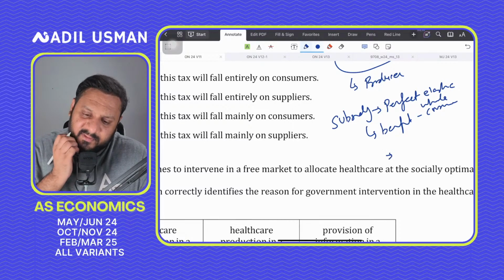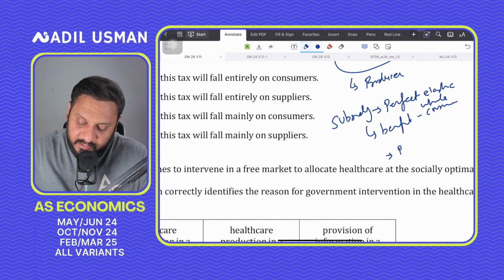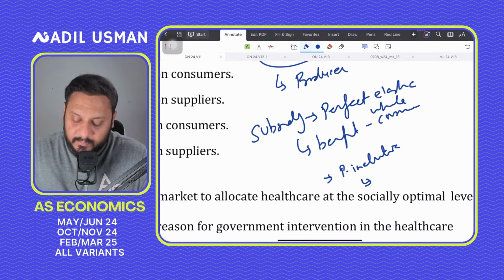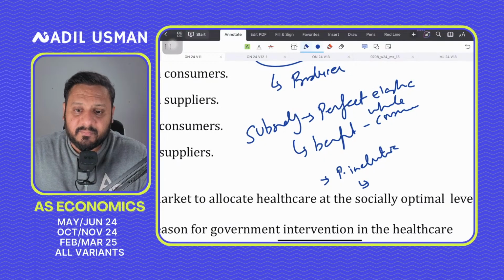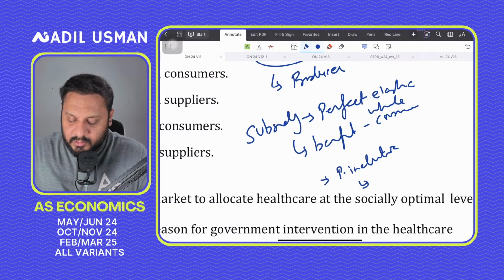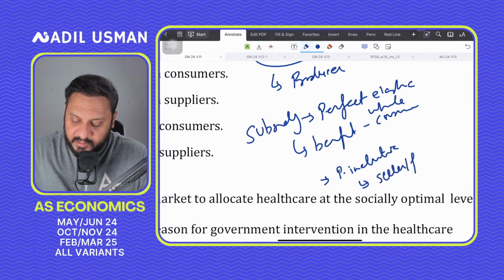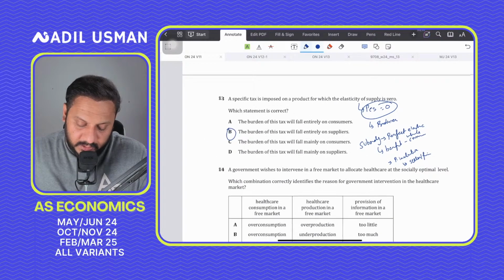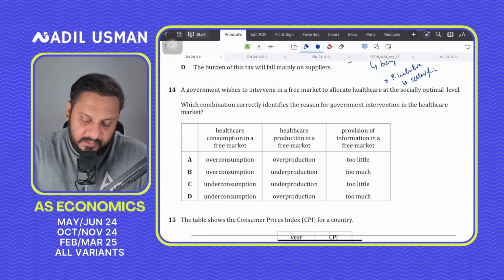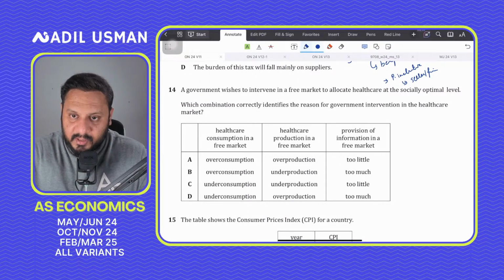While if the supply is perfectly inelastic, then the whole subsidy benefit would accrue to the seller or the firm. Okay, got it? So question number 14 says a government wishes to intervene in a free market